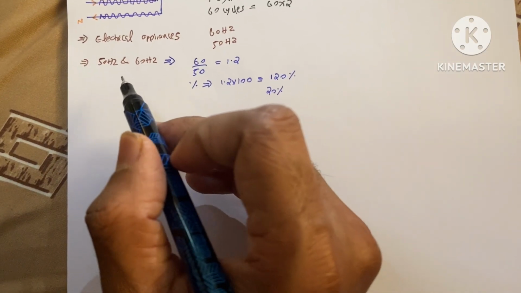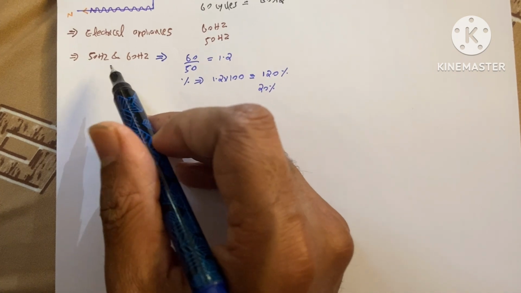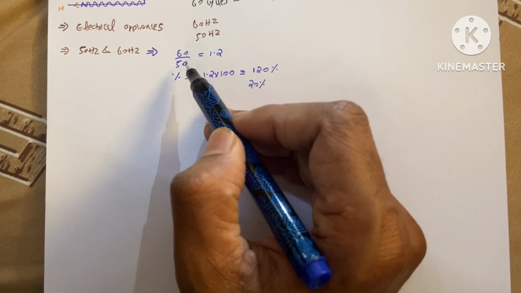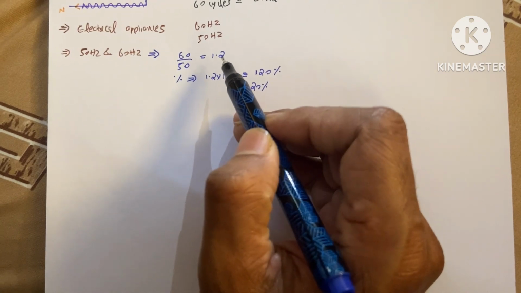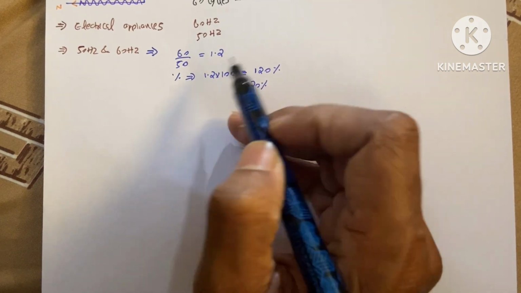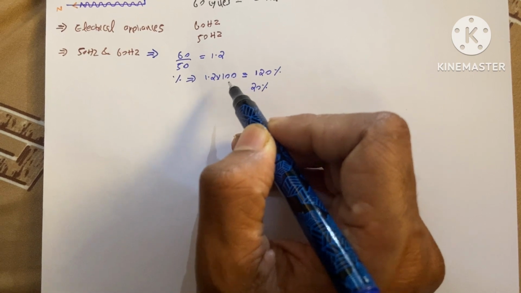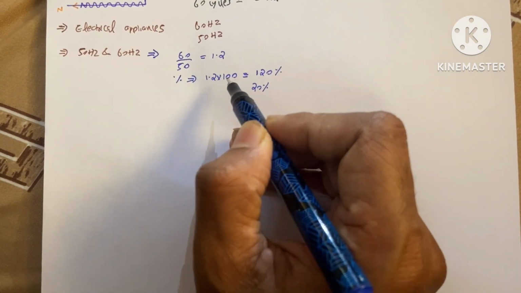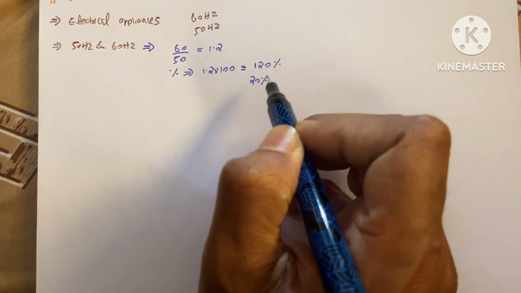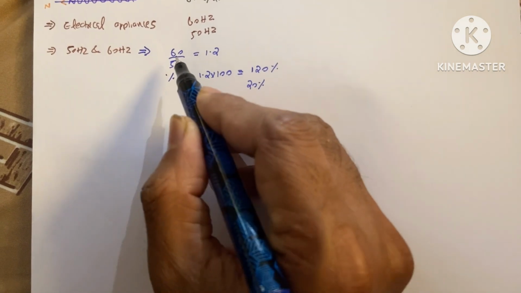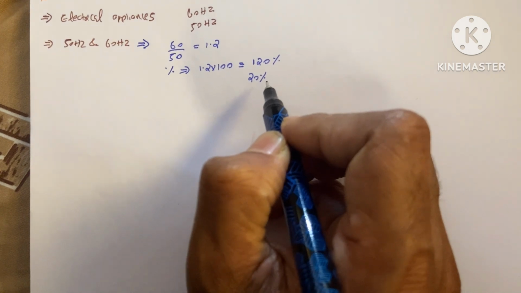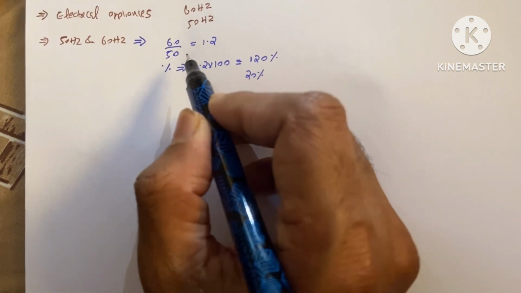Now I am giving you a small comparison between 50 hertz and 60 hertz frequency. I just divided 60 by 50, that is 1.2. So in percentage we can say it is 1.2 into 100 percentage, that means 120 percentage. It means that 60 hertz is 20 percentage more powerful than the 50 hertz power supply.